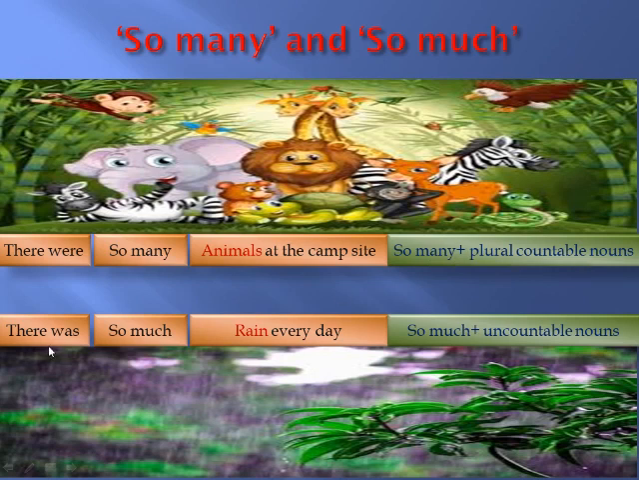Look at the second example. There was so much rain every day. Rain is an uncountable noun. We cannot say rain like this, one rain, two rain, three rains. That will be wrong because rain cannot be counted. We can measure rain. So with the rain, an uncountable noun, we have to use the uncountable quantifier, that is so much. We cannot count rain.